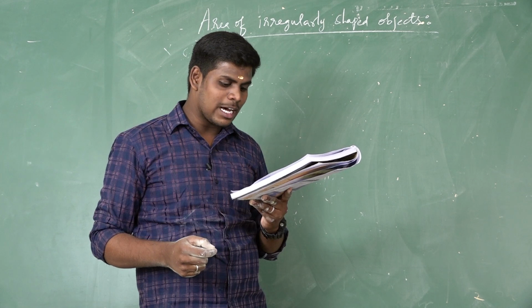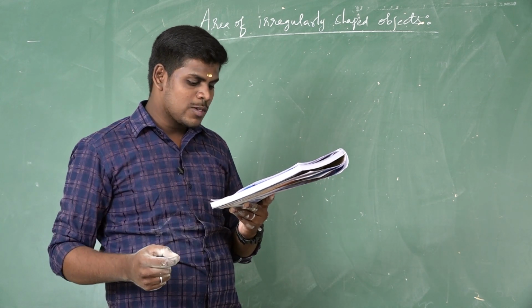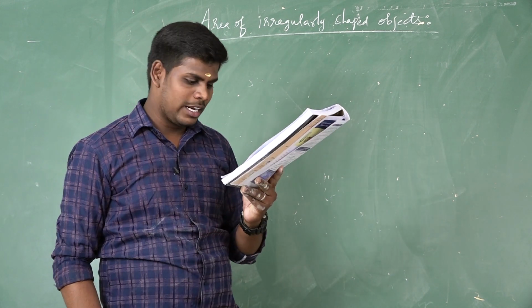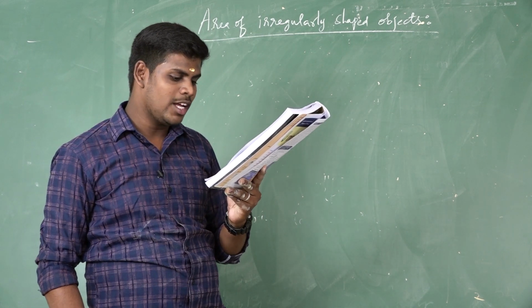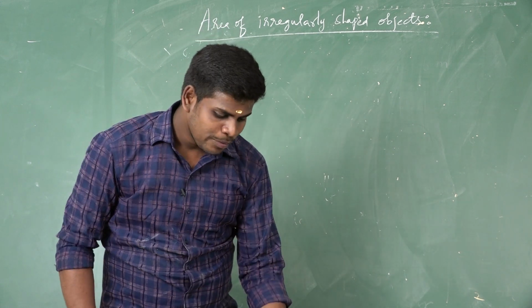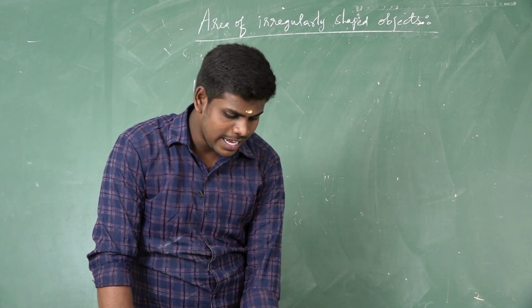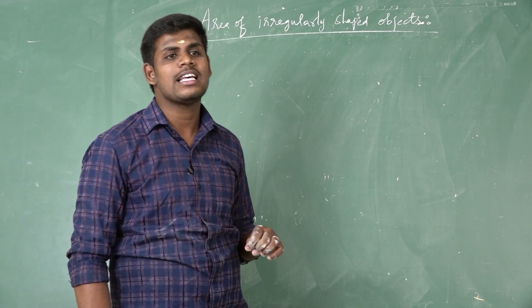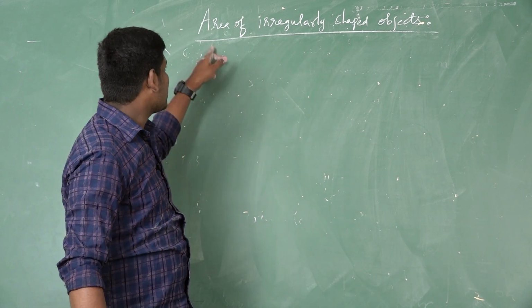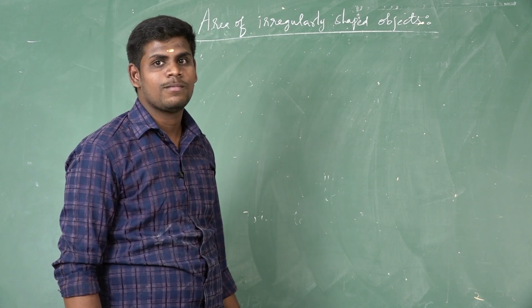So now you want to calculate the approximate area of the leaf. It can be calculated by using the formula. So how to calculate? M plus 3 by 4 N plus half, 1 by 2 P, plus quarter, 1 by 4 Q square centimeter. Now we calculate the area of the leaf. If we take centimeter, the unit of the answer is centimeter square, or if meter then meter square. This method is called area of irregularly shaped objects.